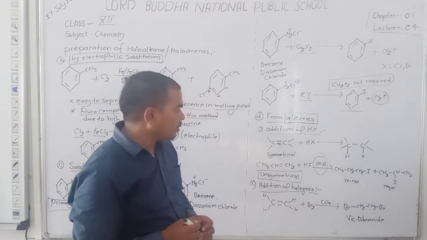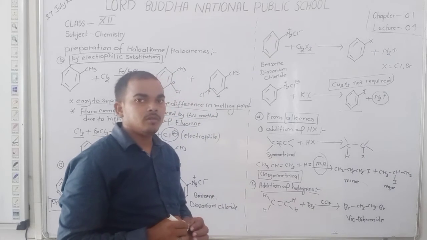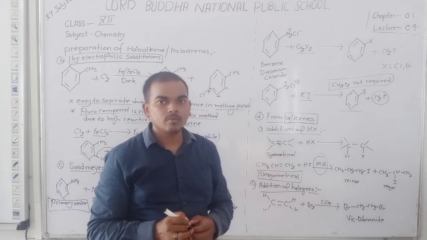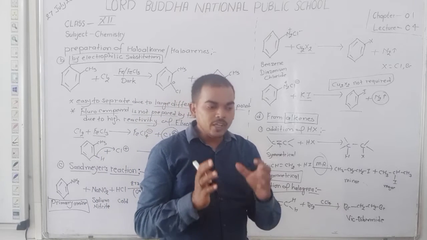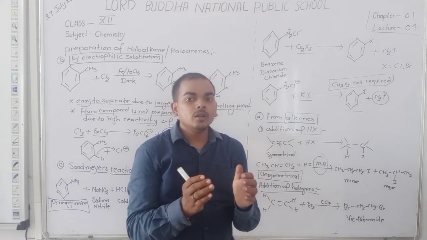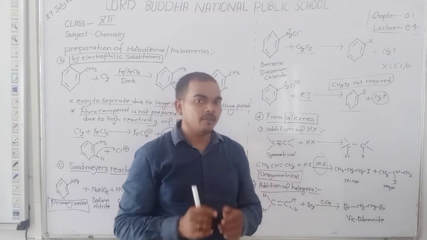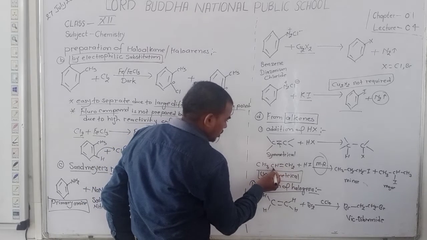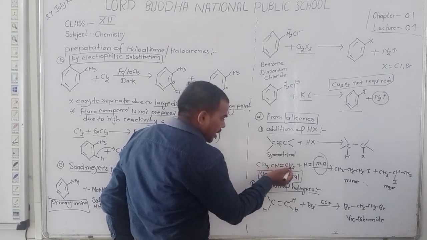Dear student, according to Markovnikov, the negative part, or halide, or anionic species always joins the carbon that has the minimum number of hydrogens. Here in the double bonded carbons, this carbon has one hydrogen and this carbon has two hydrogens.